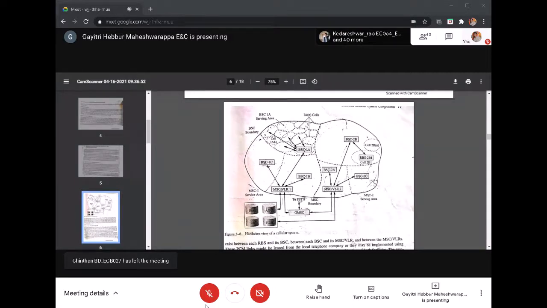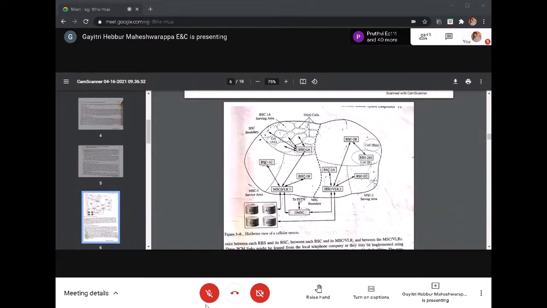It can be a micro cell or a macro cell. If it is a rural area, the coverage area is large. If it is a dense user area like an urban industrial area, the coverage area will be very small.